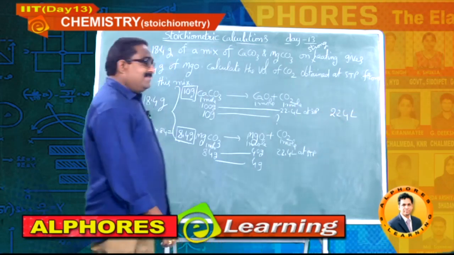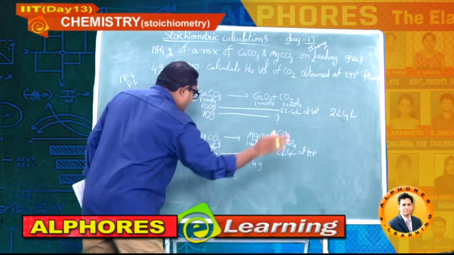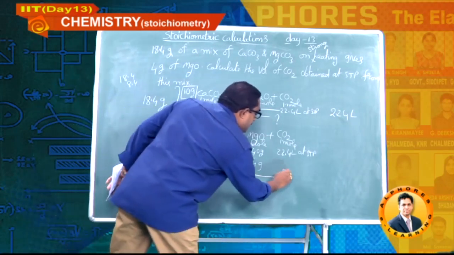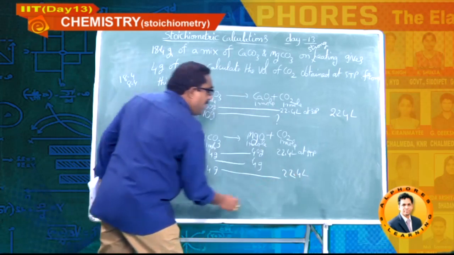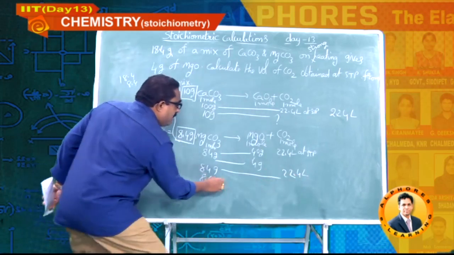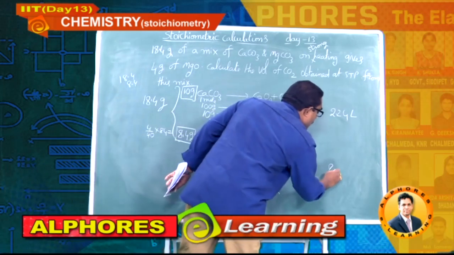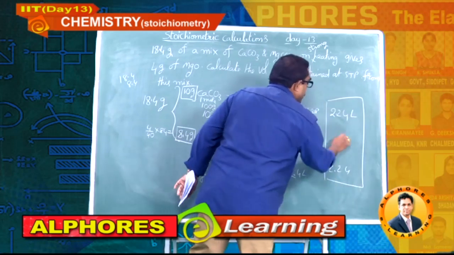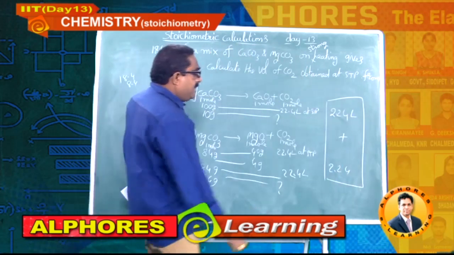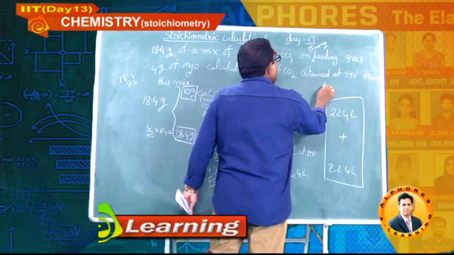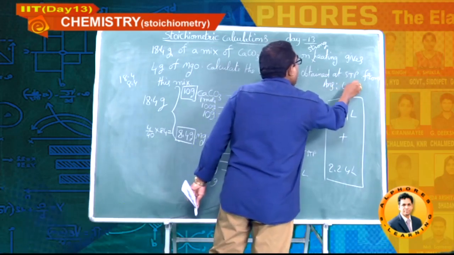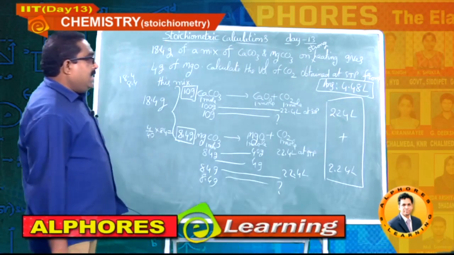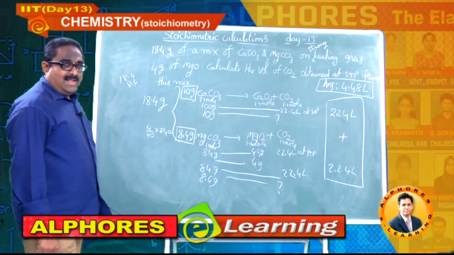2.24 liters, by 10 by 10. That's simple. We know 84 grams at STP gives 22.4 liters. Note down, students. But this time 8.4 by 10, so this also will be 2.24 liters. Total volume 2.24 plus 2.24 liters. So, your answer is 4.48 liters at STP. That is the final answer for this question.